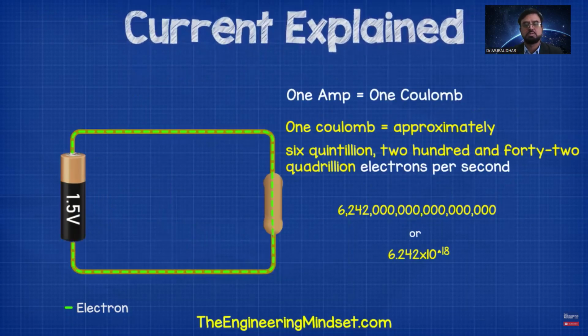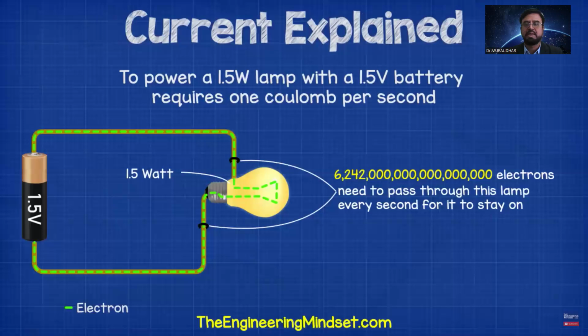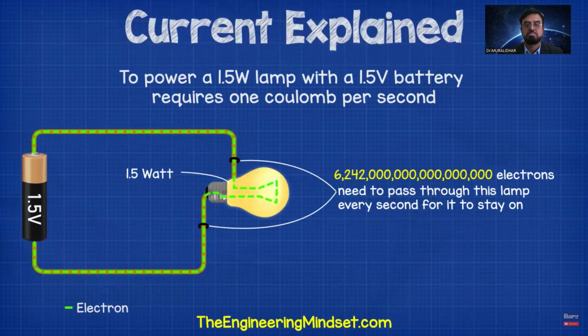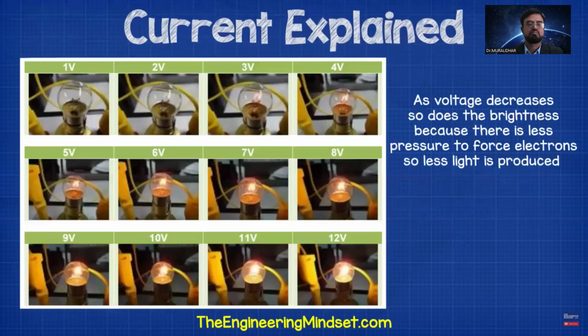What does that mean? Another way to look at this is that to power this 1.5 watt lamp with a 1.5 volt battery, approximately 6,242 quadrillion electrons need to flow from the battery and through the lamp every second for the lamp to stay on. If we reduce the voltage, then less electrons will move and the lamp will become dimmer. If we increase the voltage, then more electrons will flow and eventually the lamp will not be able to cope, so it will burst or burn out.